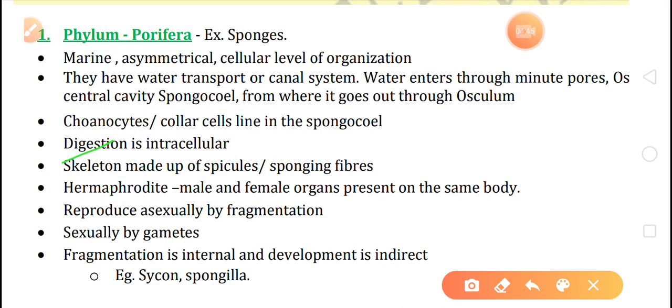The skeleton of the poriferans is made up of spicules or spongin fibers. The organisms of Porifera are hermaphrodite.